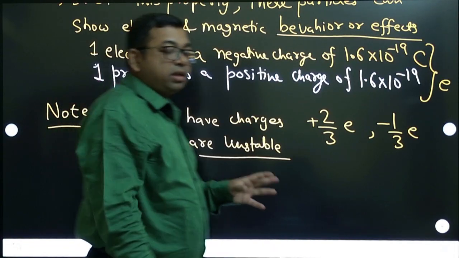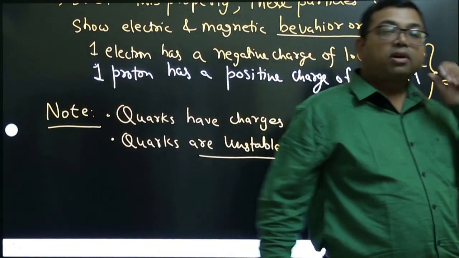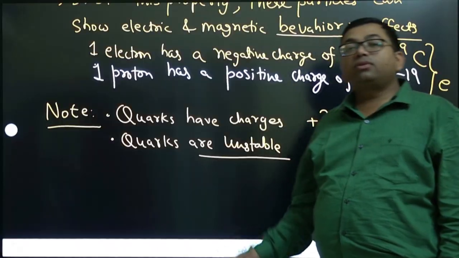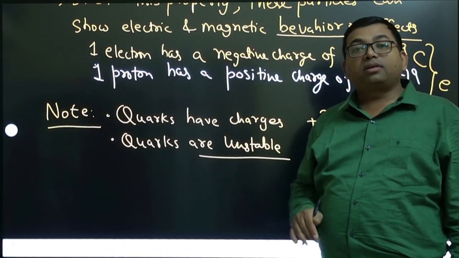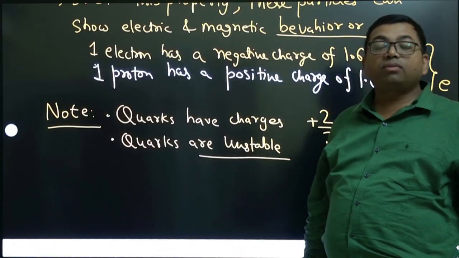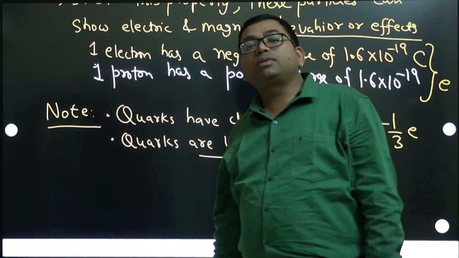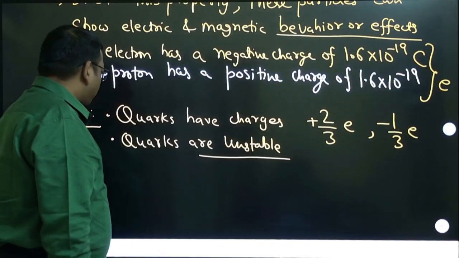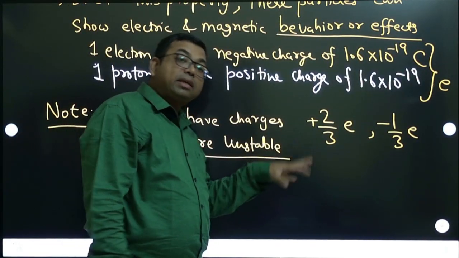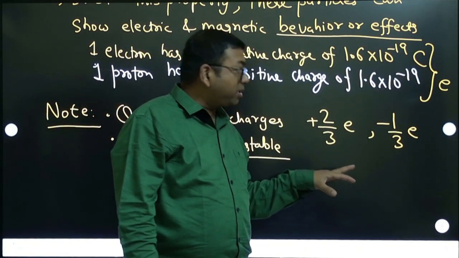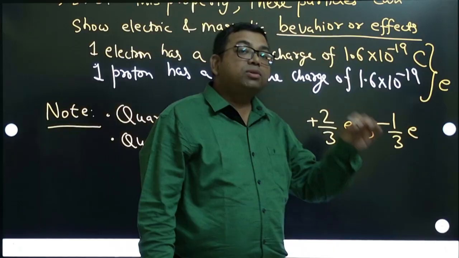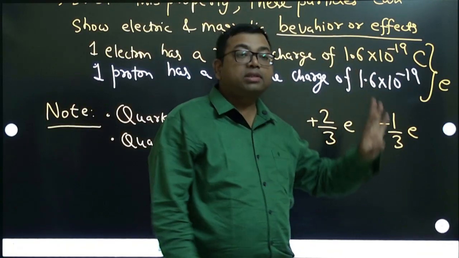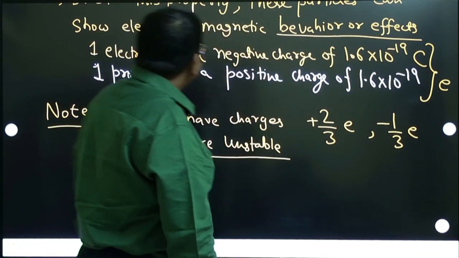Okay, so in nature they are not stable. That is why we do not talk about quarks, because even an electron can break into a smaller subatomic particle. That means further smaller than an electron we can have quarks, and there are many things which you will be studying in higher academics. Right now you don't have to worry about this, but there exist some charges which are lesser than an electron, but they are not stable. So in nature the smallest fundamental stable charge available is the electronic charge. Okay, the electronic charge is the most stable.